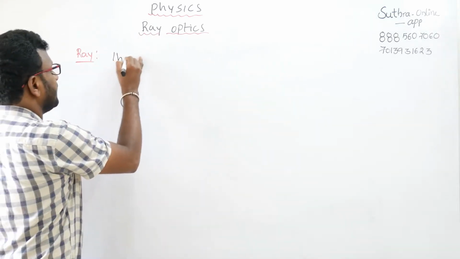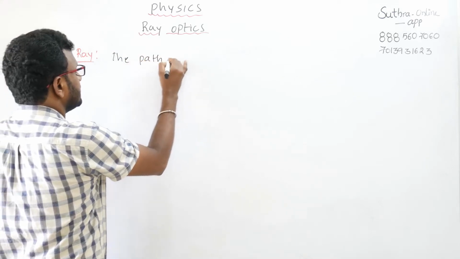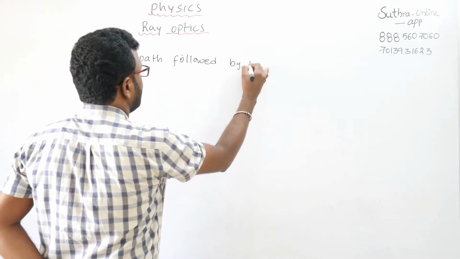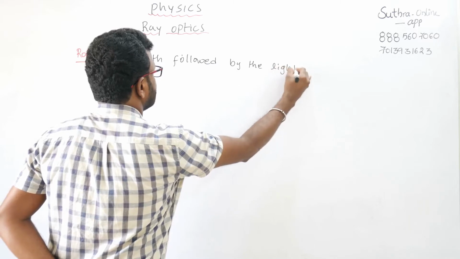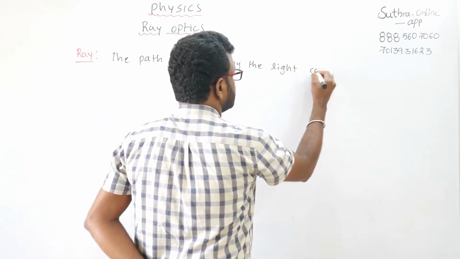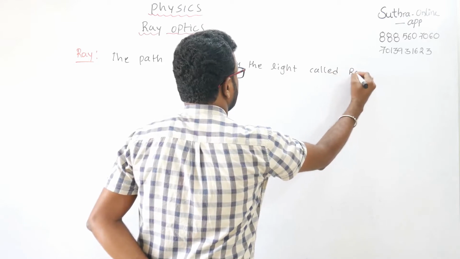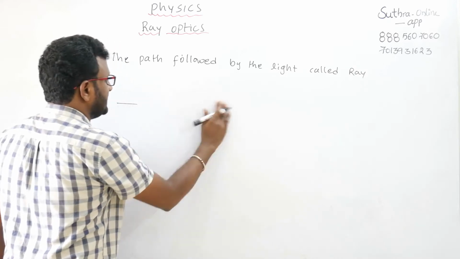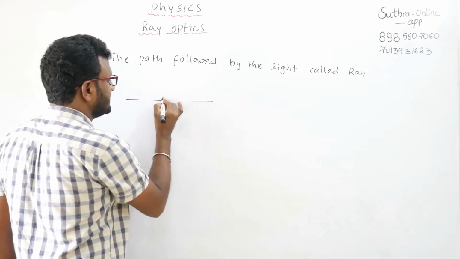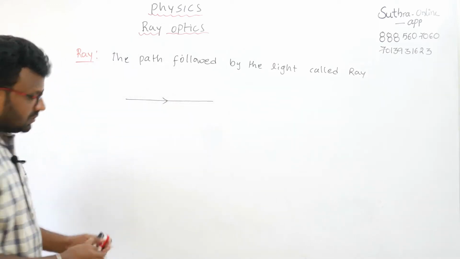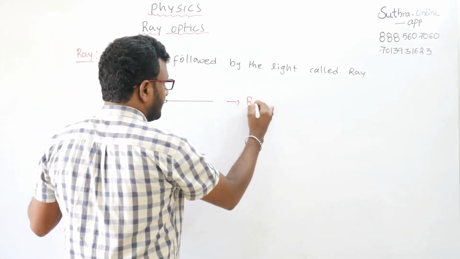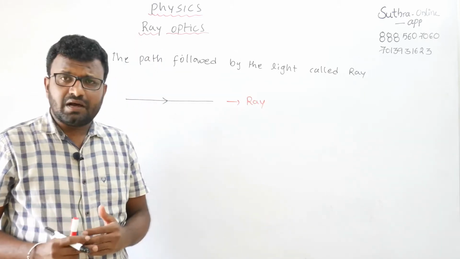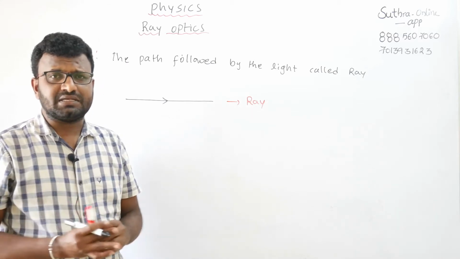The path followed by the light is called a ray. This is nothing but a ray of light.